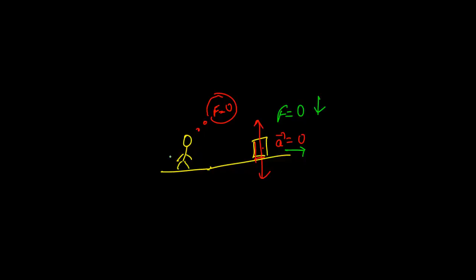But you know what, if I am very, very precise, if I grow a lot of white hair and become a very talented measurer of things, and I measure the total force, I'll find it to be not 0. I'll find that there is some small amount of force, even though this seems to be at rest.